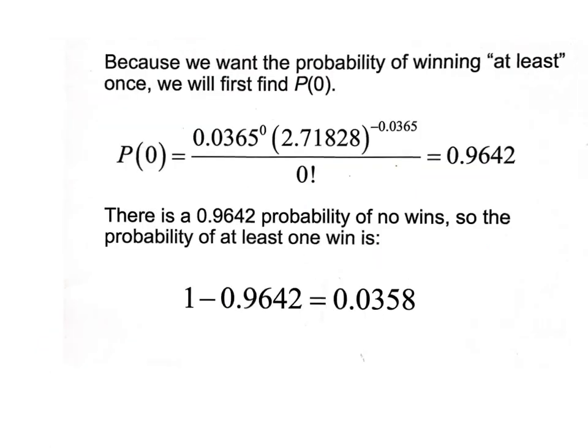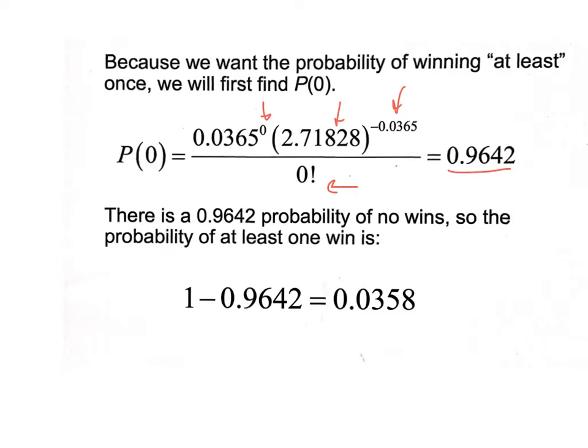Because we want the probability of at least 1, anytime we see at least 1, we always find the probability of 0 and do 1 minus the probability of 0. So I put a 0 for my x there and there. Now the weird thing about 0 factorial is that it's 1. It looks weird having a 0 in your denominator, but 0 factorial by definition is 1. Negative mu up there, your e here, work it out, and I got that.